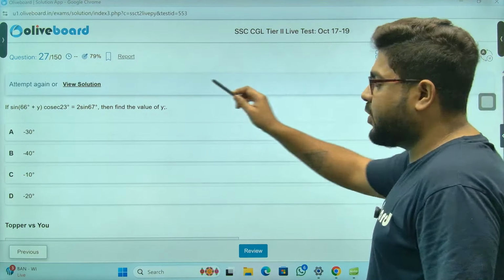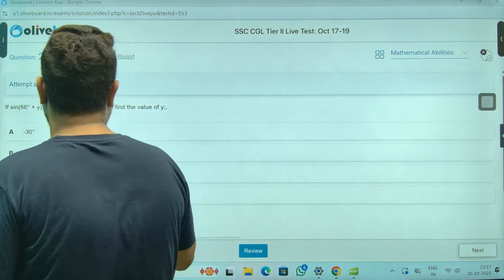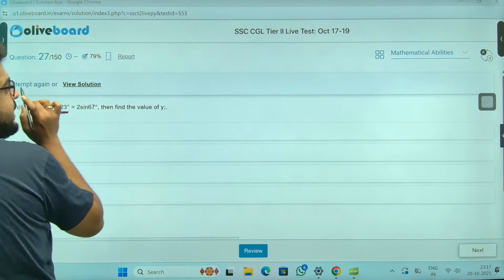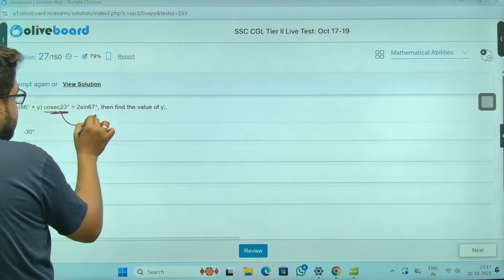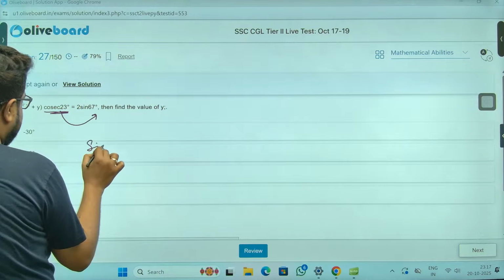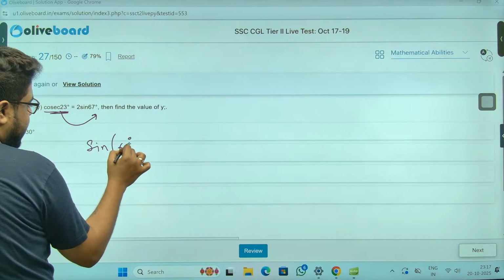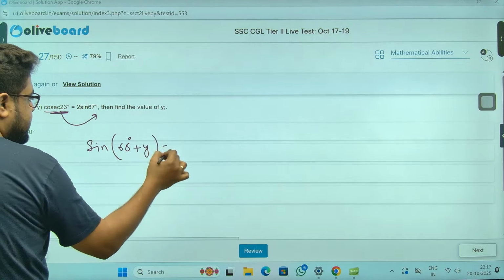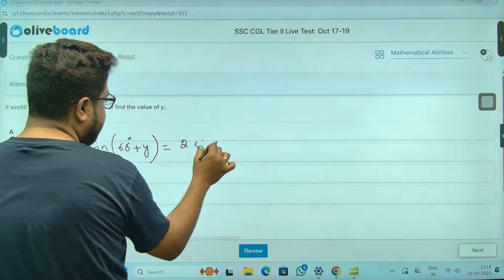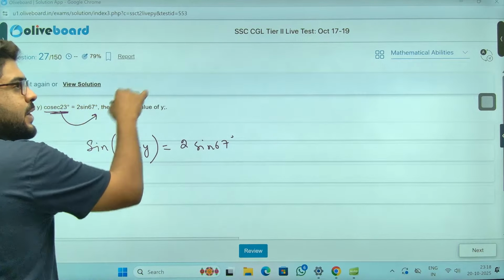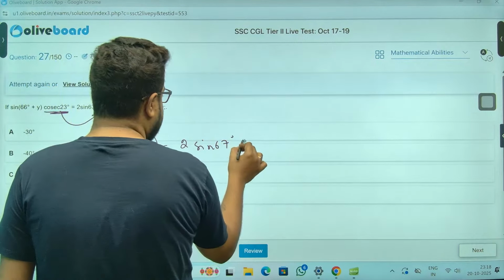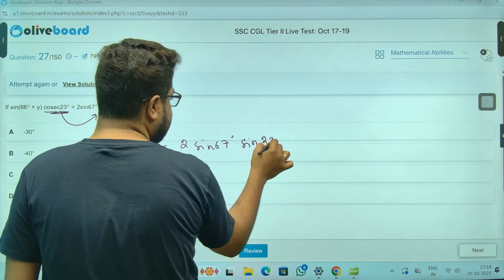Now, good question, this one. Very good question. You see how to deal. Cosec is giving us all the problem. Take it to that side. So this is sine 66 plus y. This will become 2 sine 67. And cosec will go to that side, meaning it will become sine 23, sir.